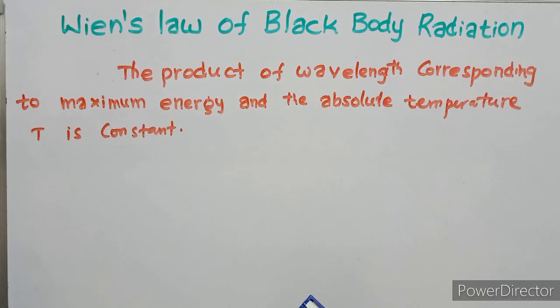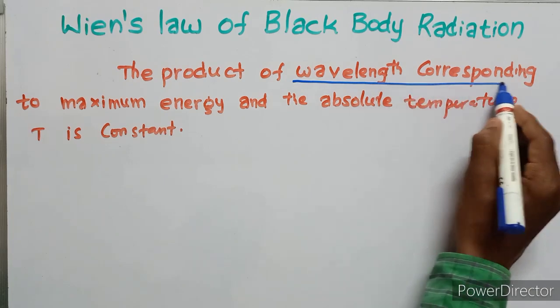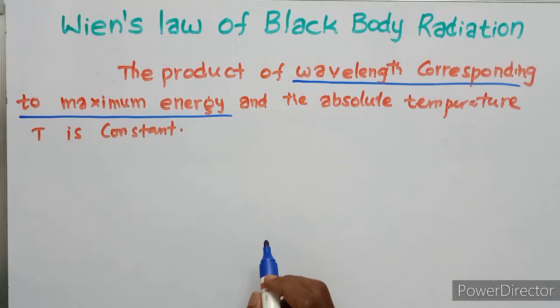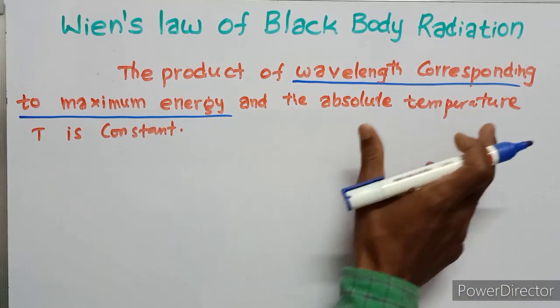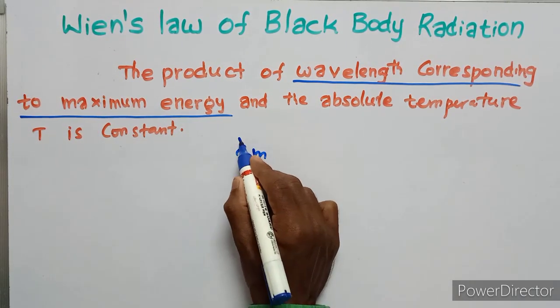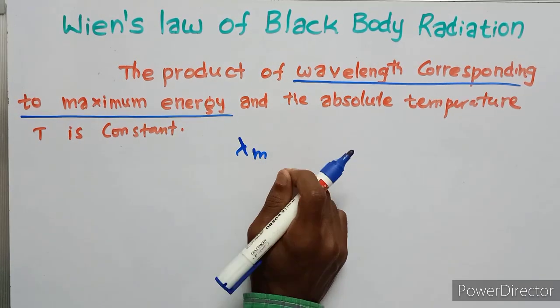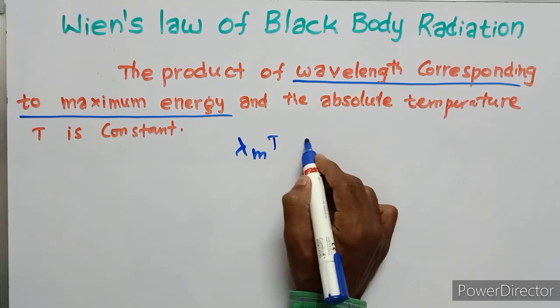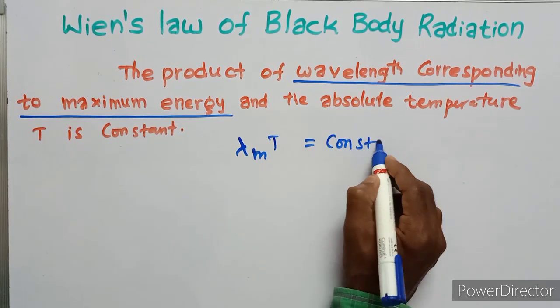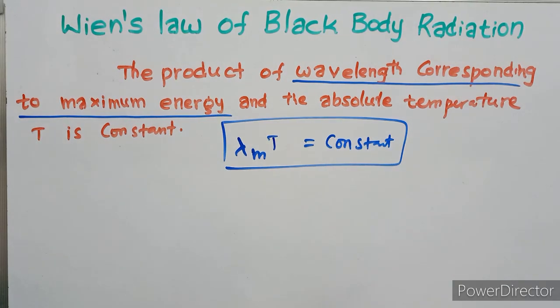Now we are going to discuss Wien's law of black body radiation. What is Wien's law? It is the product of the wavelength corresponding to maximum energy, λm, and the absolute temperature, which is constant. This is Wien's law.